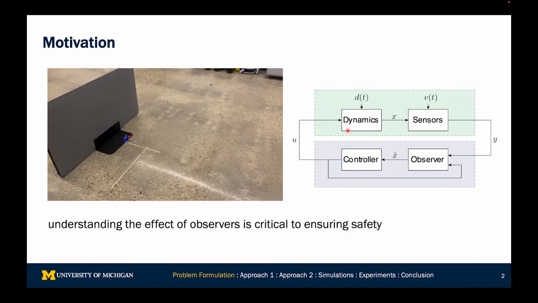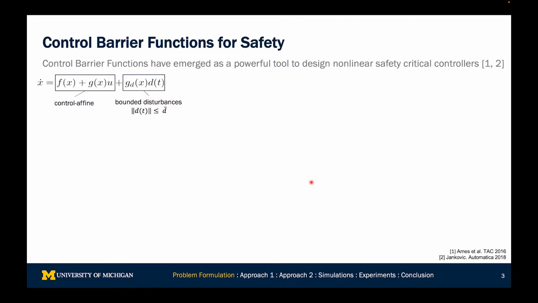Consider this block diagram. Our system has some dynamics, but because we don't have access to the full state, we have to use sensors, and in fact noisy sensor measurements, to construct a safe estimate x hat that is often passed into the controller. Because of the uncertainty introduced in the system, there is uncertainty in x hat, which could lead to unsafe behavior. So understanding the effect of observers is critical to ensuring safety, and that is the main purpose of this paper. Let's provide a brief review of control barrier functions and how they've been used for safety.